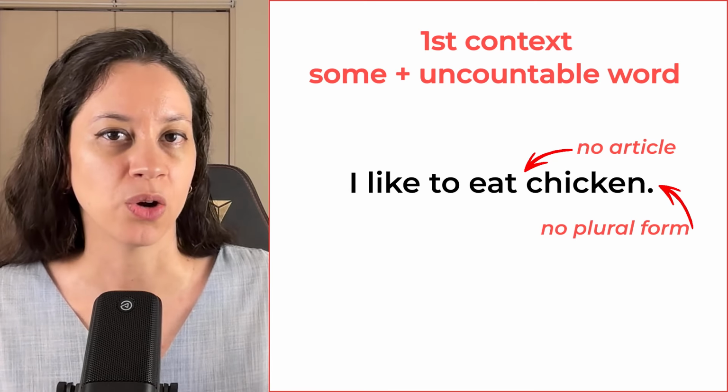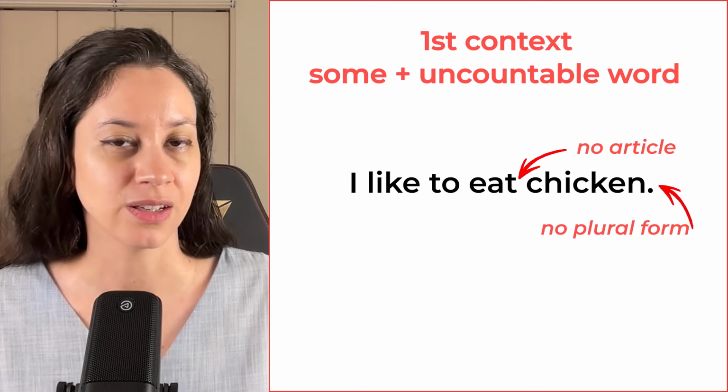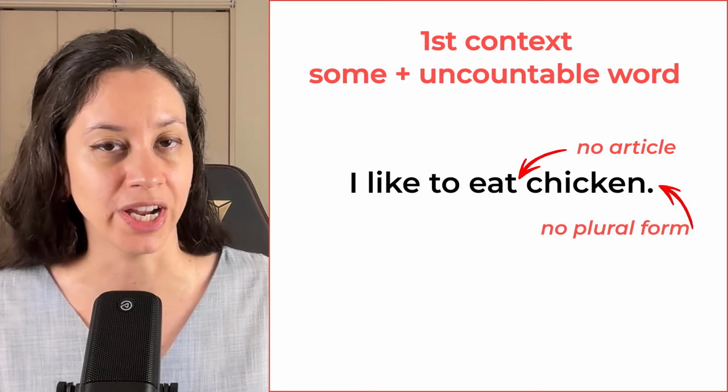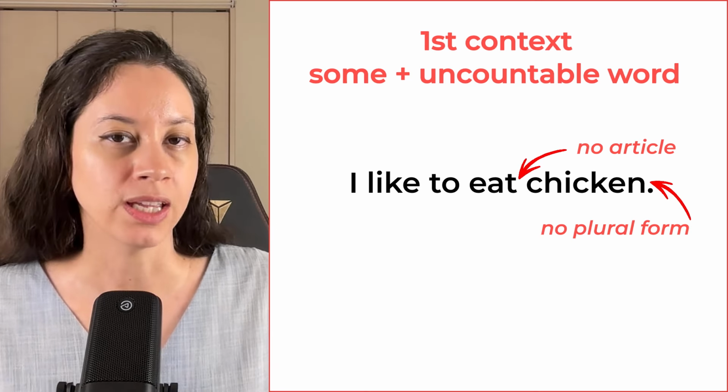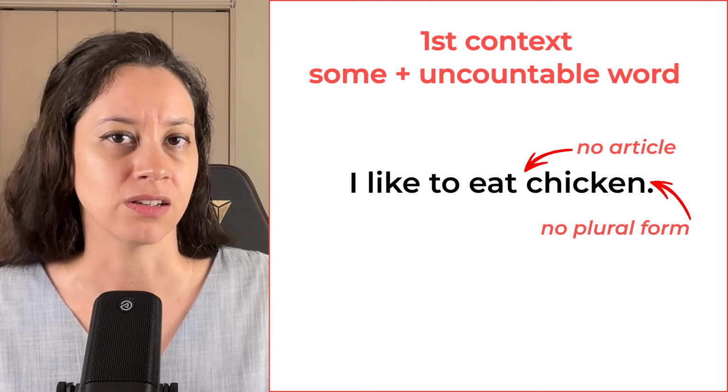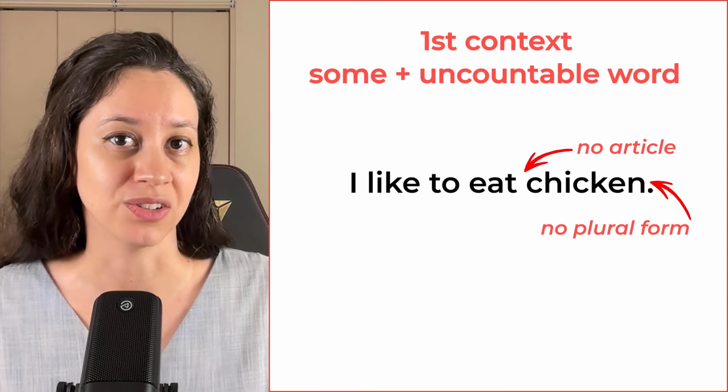I don't know how much chicken you like to eat. Here, the information is just that you like to eat chicken in general, right? So you cannot count the chicken there. It's an uncountable word in that context.